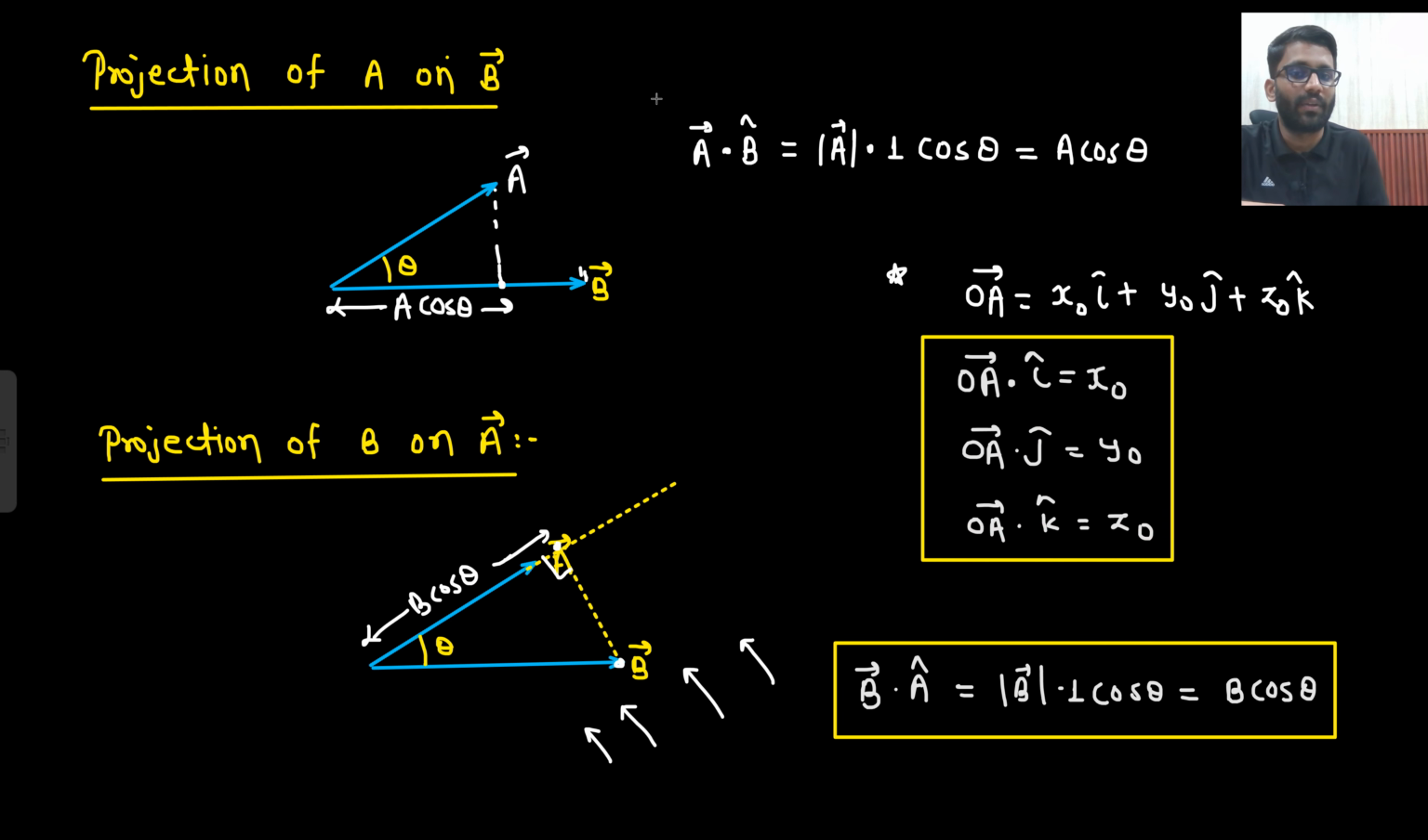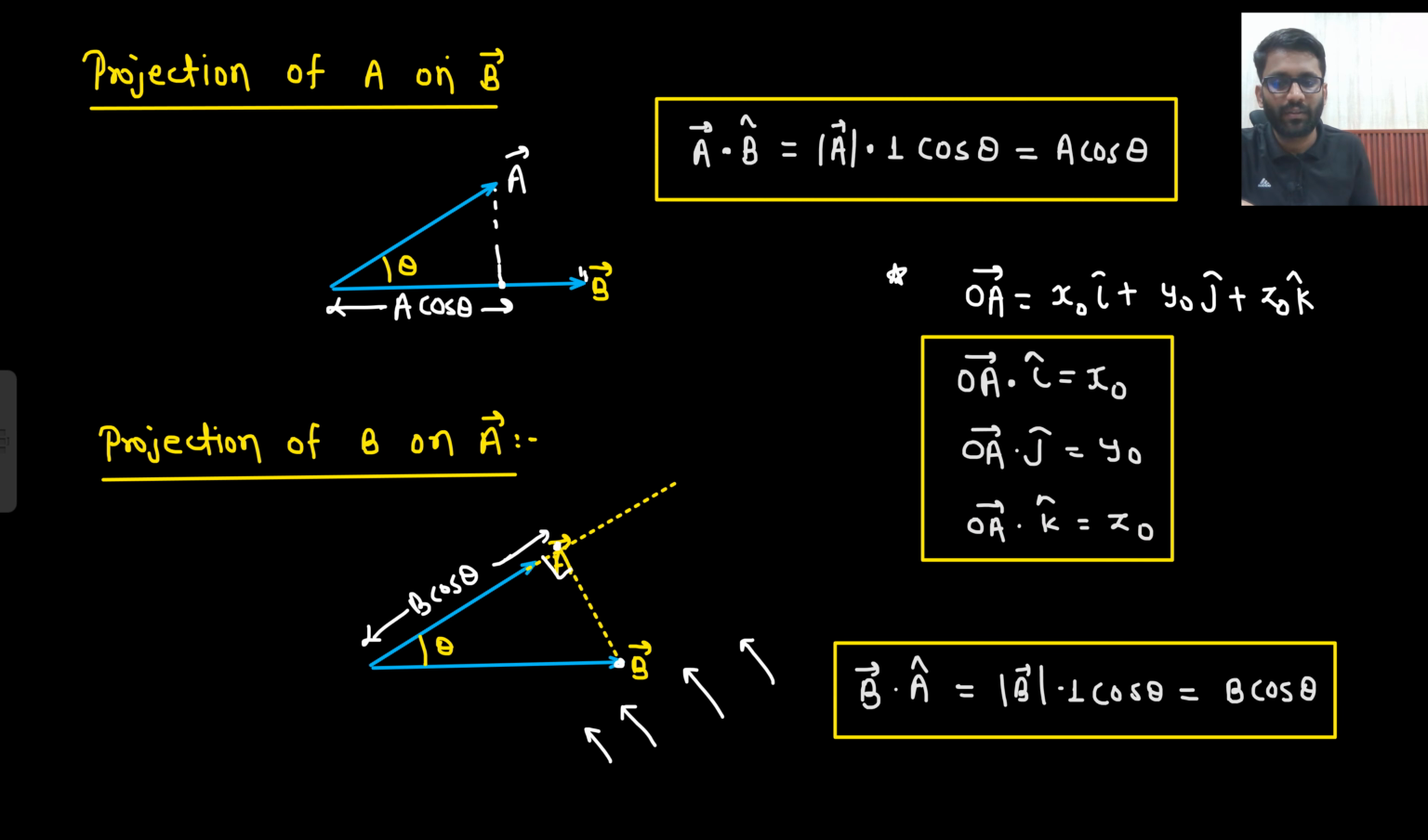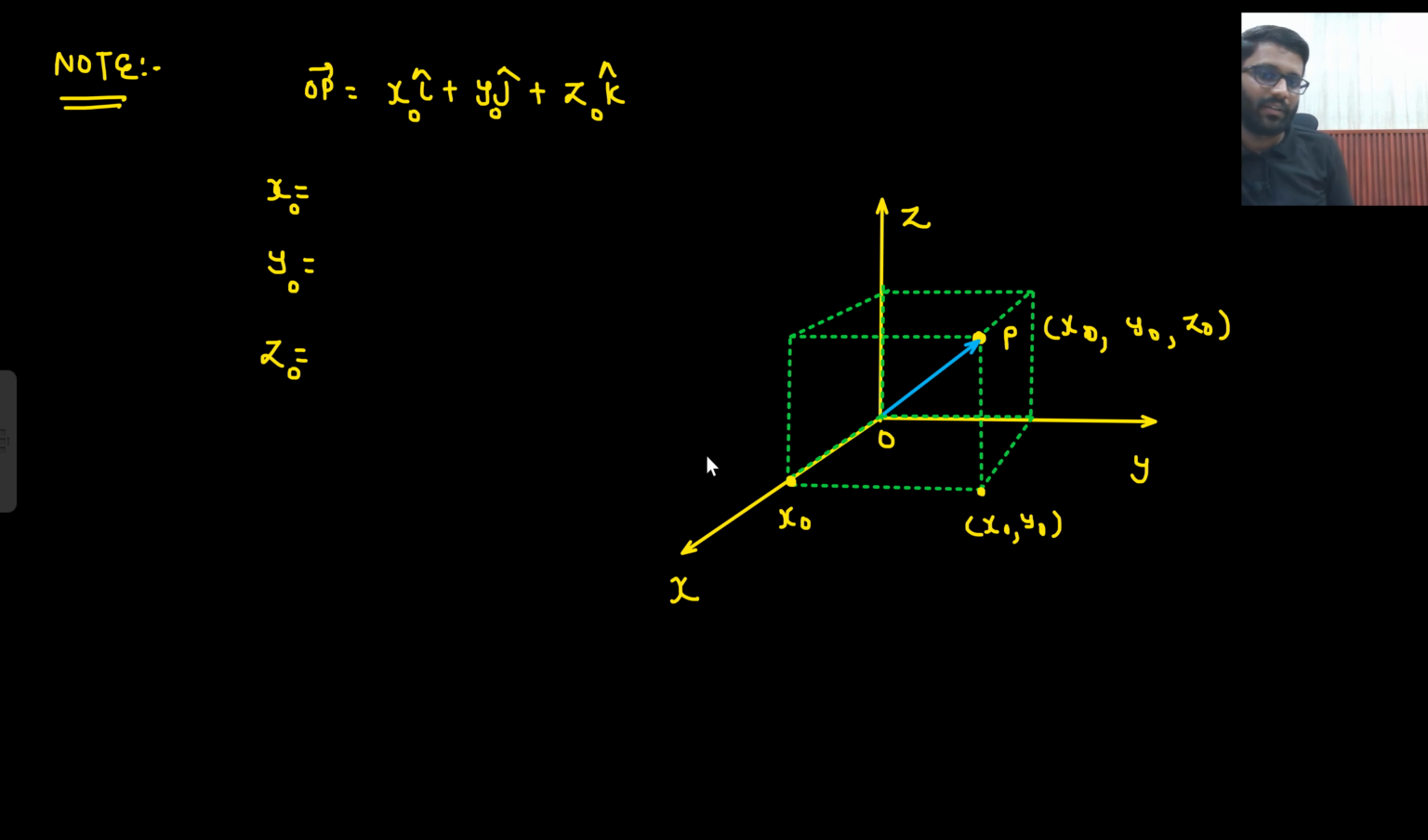How will you get x naught? X naught is the projection of OA on the x-axis. That means if I am going along OA with the same magnitude, I am moving x naught in the x-axis direction. So from there I make a good conclusion. This is my OP. I am moving x naught, y naught and z naught. This is your x naught component, this is your x naught, y naught component, and this is your x naught, y naught, z naught component. So how will I get x naught?